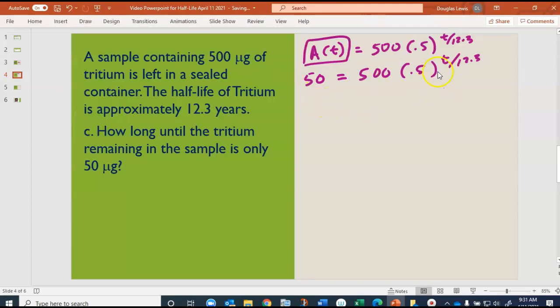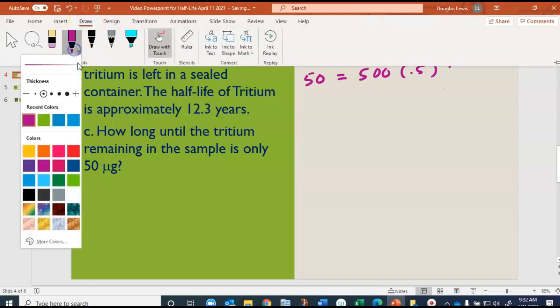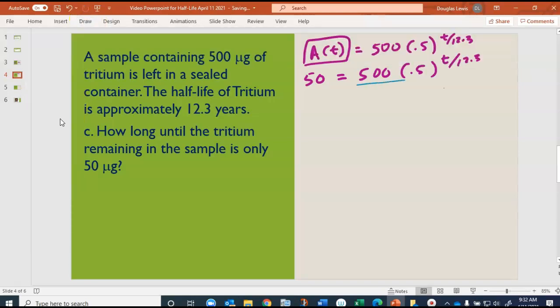We're going to use logarithms to solve for the unknown in the exponent, which we have done in the past. So let's take this, and we're going to now divide both sides by that 500. First thing we do is divide by 500, and 50 divided by 500 is 0.1, or 1/10. That reduces to 1/10, which is 0.1, and that gives us 0.5 to the T over 12.3.